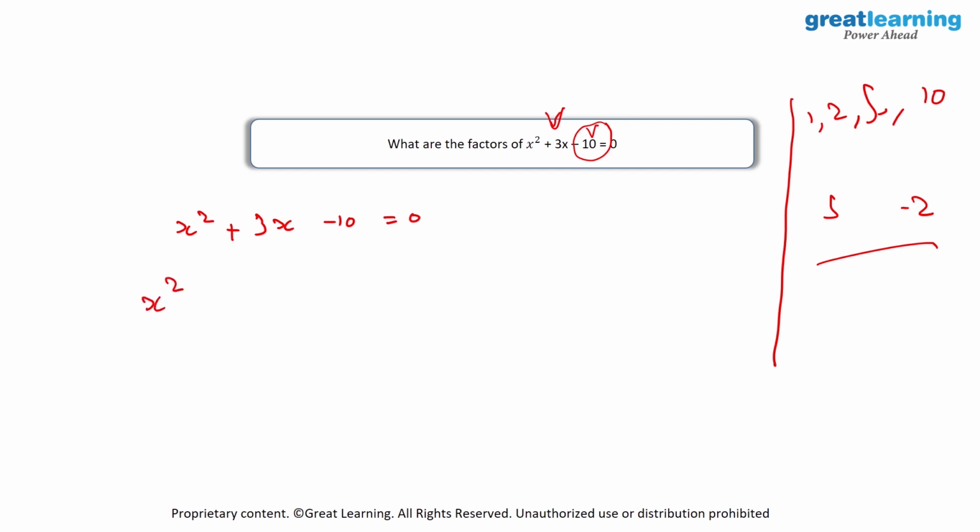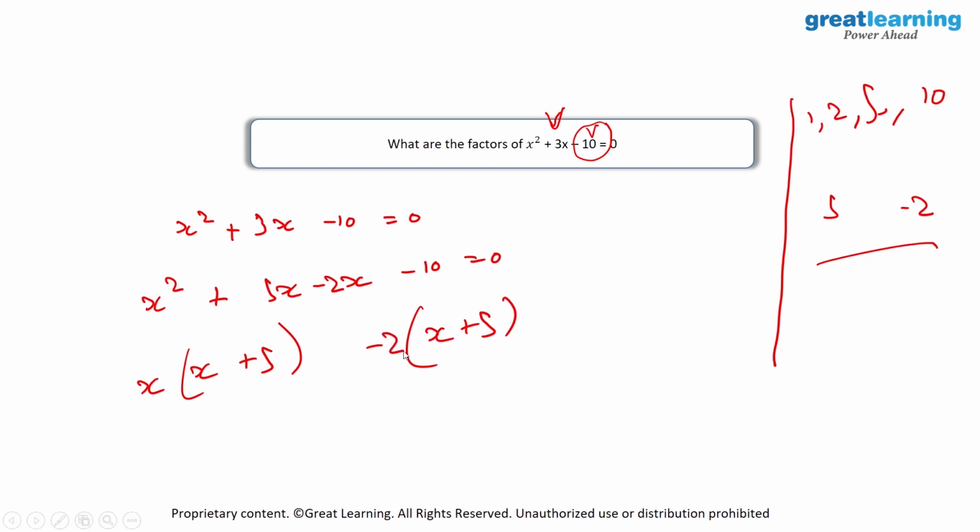We will have x square plus, now instead of writing this as plus 3x, we will write down 5x minus 2x minus 10 is equal to 0, because 5x minus 2x is essentially equal to 3x. Then after this, we will find out the common factors over here. So in x square plus 5x, I will take out x as common. Then I will have x plus 5 over here. And in the right also, we will have another x plus 5 term. And I will have minus 2 over here. So minus 2x minus 10.